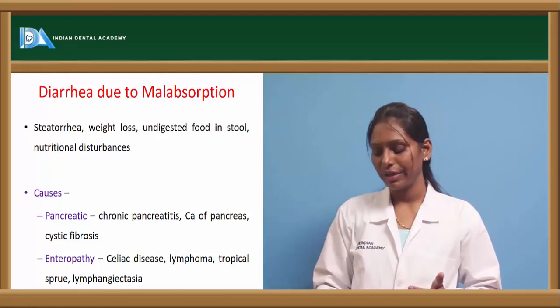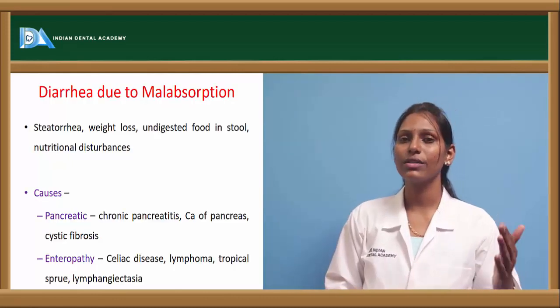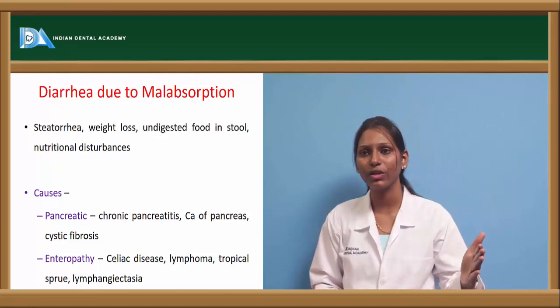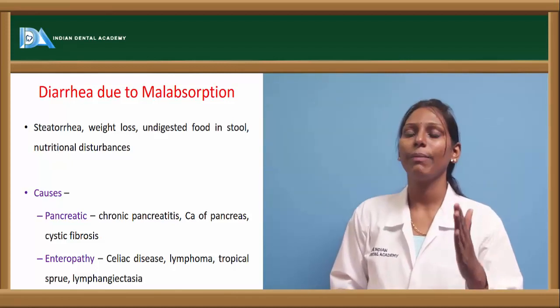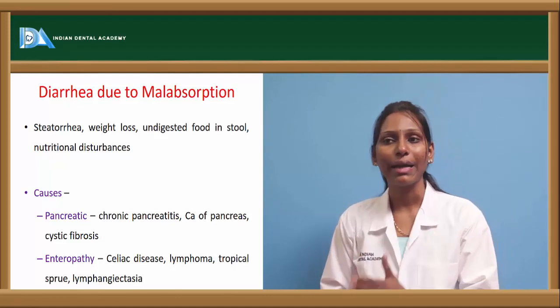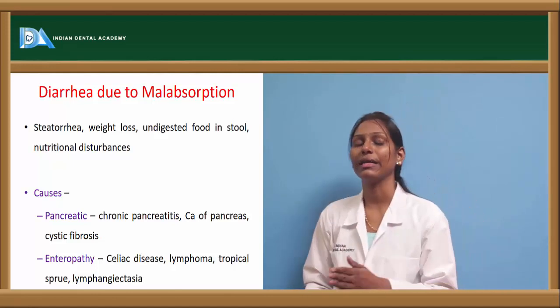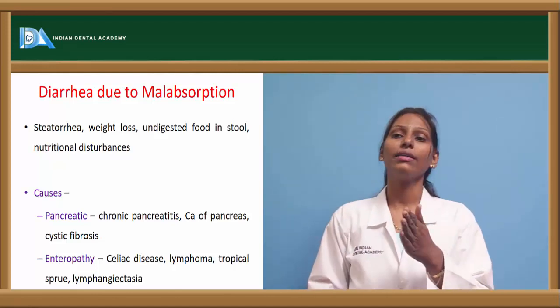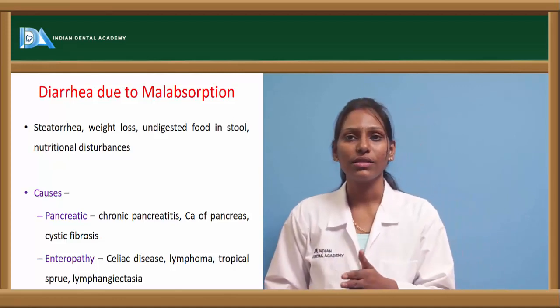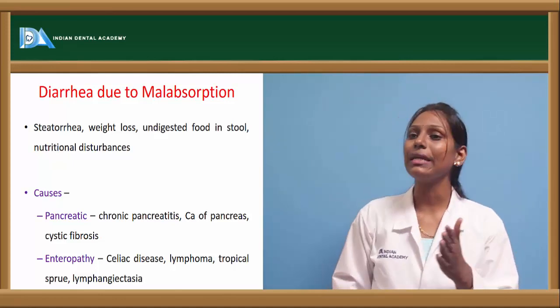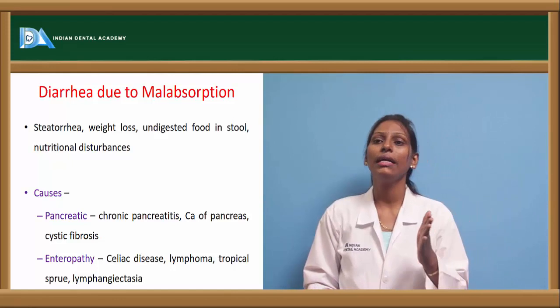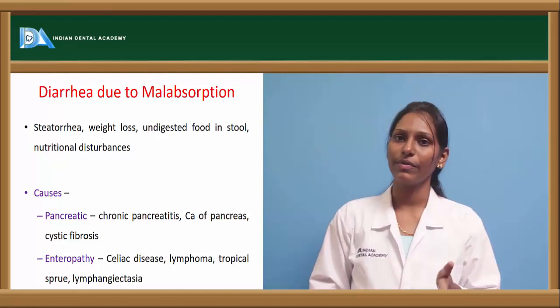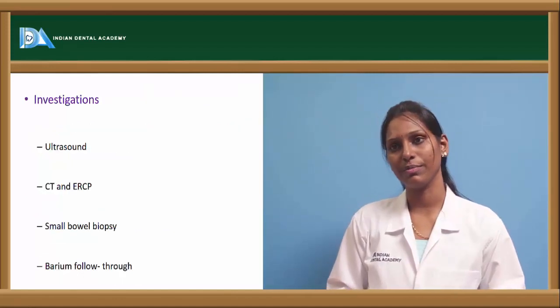There are various causes, and the most important causes can be grossly divided into pancreatic causes and enteropathic causes. The pancreatic causes include chronic pancreatitis, carcinoma of pancreas, and cystic fibrosis. The enteropathic causes include celiac disease, lymphoma, tropical sprue, or lymphangiectasia. These are some of the causes of diarrhea due to malabsorption.